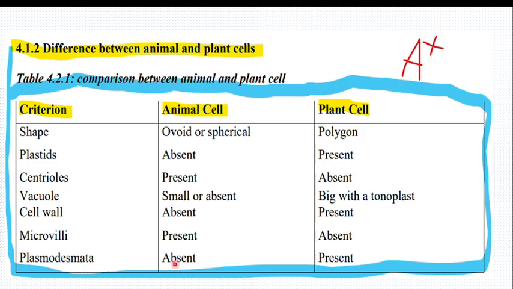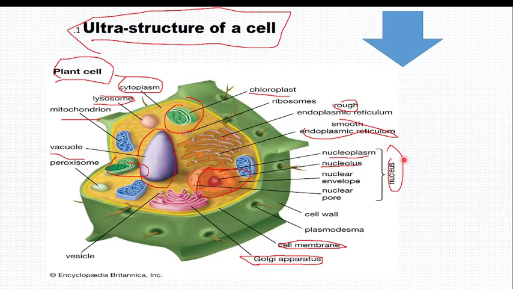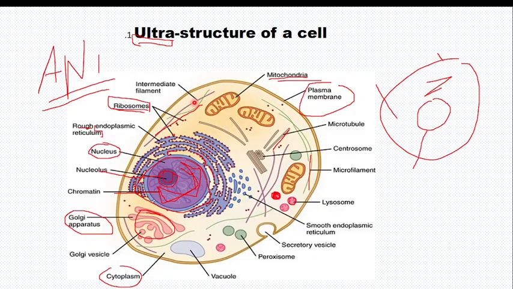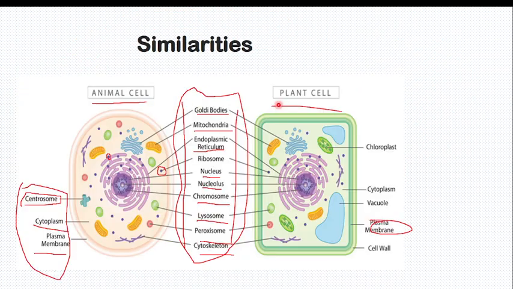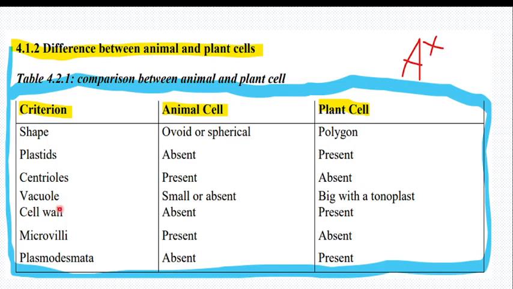Plasmodesmata, those I haven't shown you. It is here. These things here are called plasmodesmata. Maybe I haven't shown them, but keep in mind these appendages are called plasmodesmata. They are present only in plant cells but absent in animal cells. See, there are no appendages, no plasmodesmata, in the animal cell. So I think you are understanding these things very well, and take time and review very well.